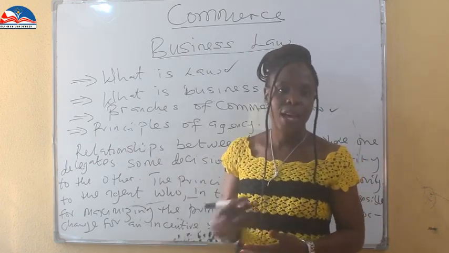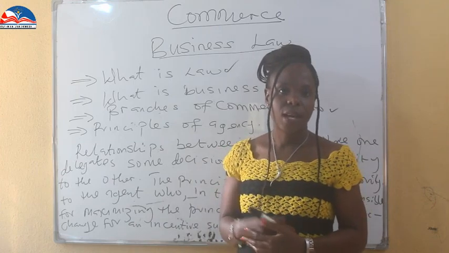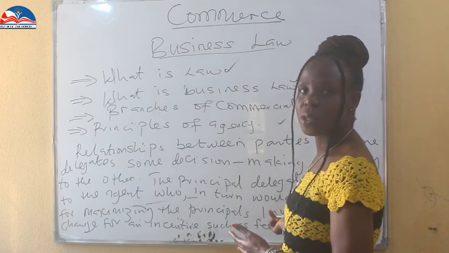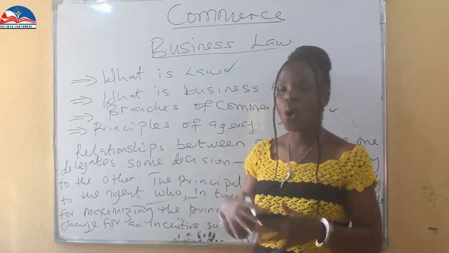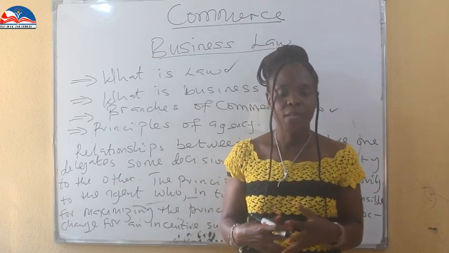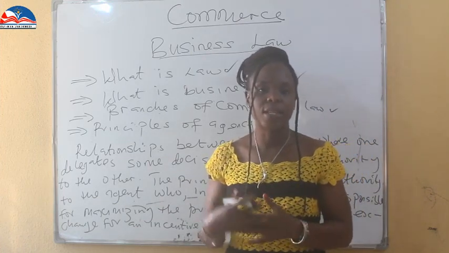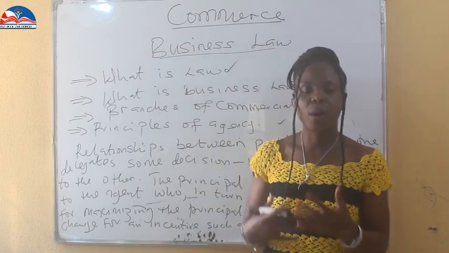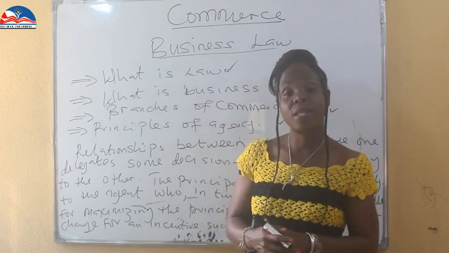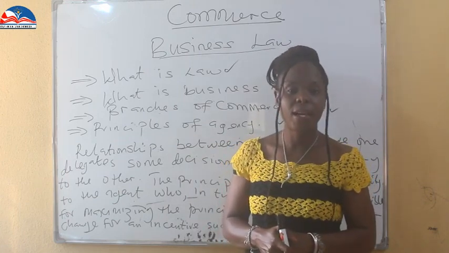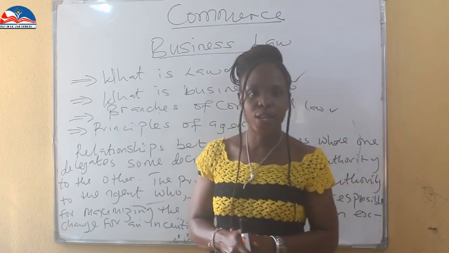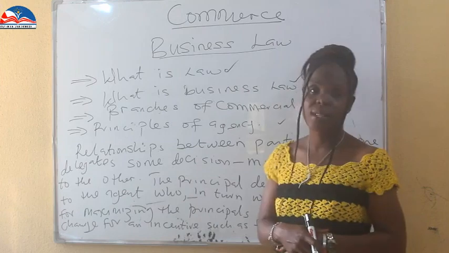The principal executes it, and it's in line with business transaction. It can be an investment or anything that surrounds the business environment. And so the agent, the person that power has been delegated to, will have to execute the principal's main aim, and then get an incentive or a fee for executing it. That is the principle of agency.